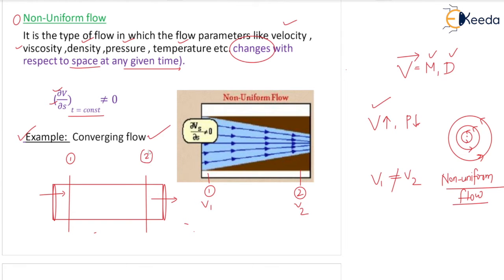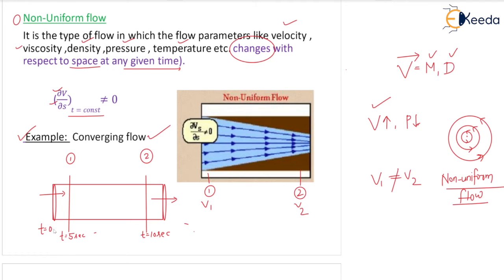Okay, now at t equal to 0, the fluid is entering into the pipe. At t equal to 5 seconds, fluid reaches this point. At t equal to 10 seconds, fluid reaches this point, and then the fluid continues to flow in the pipe.